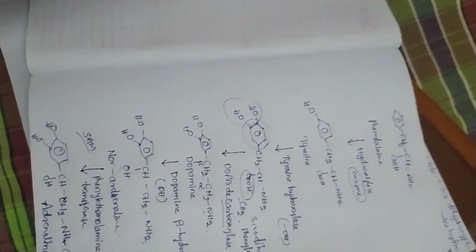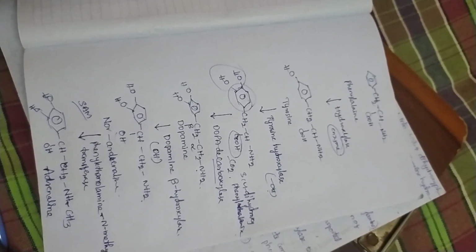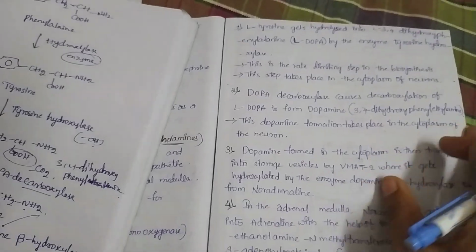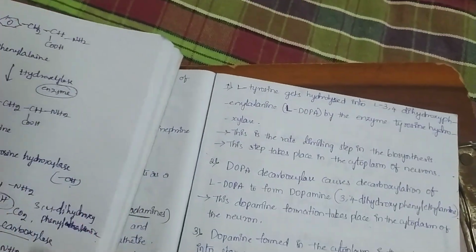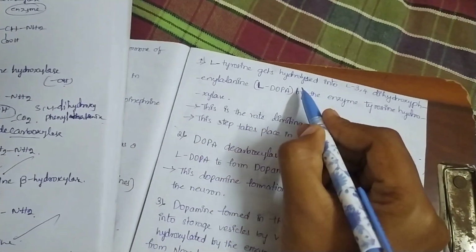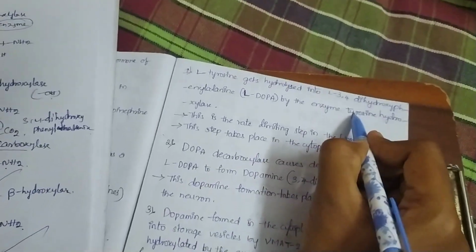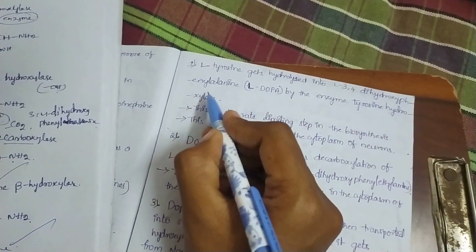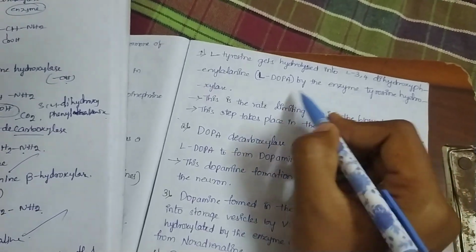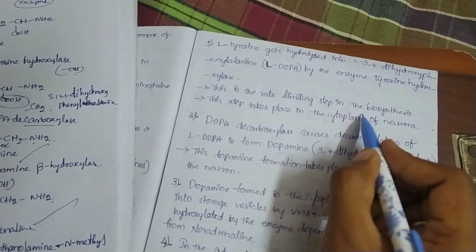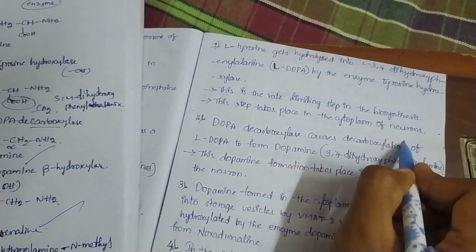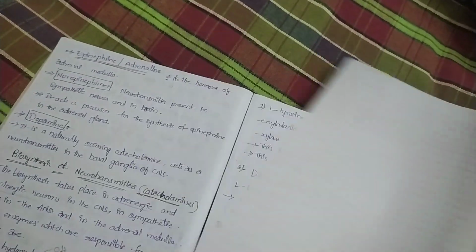This is the complete biosynthesis of the catecholamines. Here dopamine, noradrenaline and adrenaline are the key products. So now let us come to the details with the help of this diagram. Here L-tyrosine gets hydroxylated into L-3,4-dihydroxyphenylalanine, L-dopa, by the enzyme tyrosine hydroxylase. This is the rate limiting step in the biosynthesis. The step takes place in the cytoplasm of the neurons. So we can see this in the synthesis.